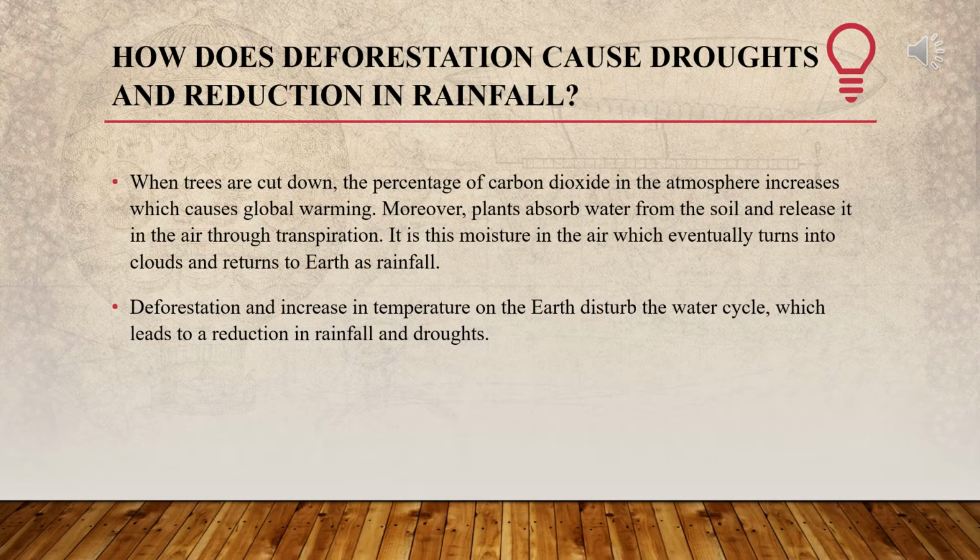Okay, the first topic which we have here is how does deforestation cause droughts and reduction in rainfall? Basically, when trees are cut down, the percentage of carbon dioxide is going to increase and it is going to cause global warming. Moreover, plants absorb water from the soil and release it through transpiration.